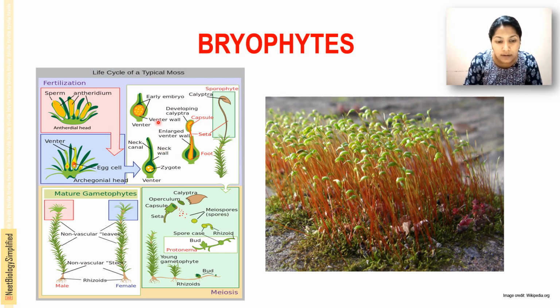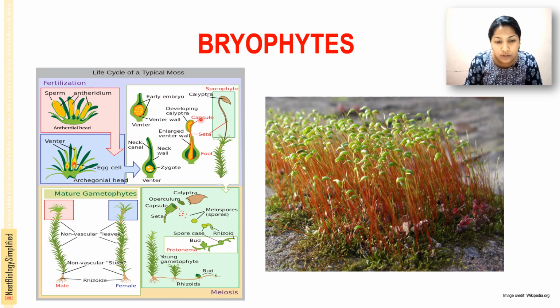The archegonium is flask shaped, and here the neck wall and neck canal are there. The zygote develops into an early embryo, and finally develops with an enlarged ventral wall.